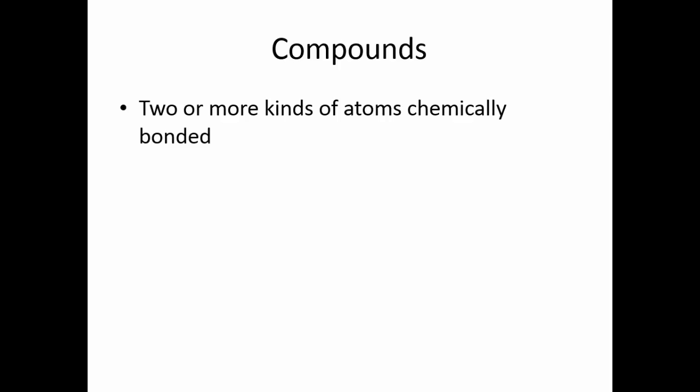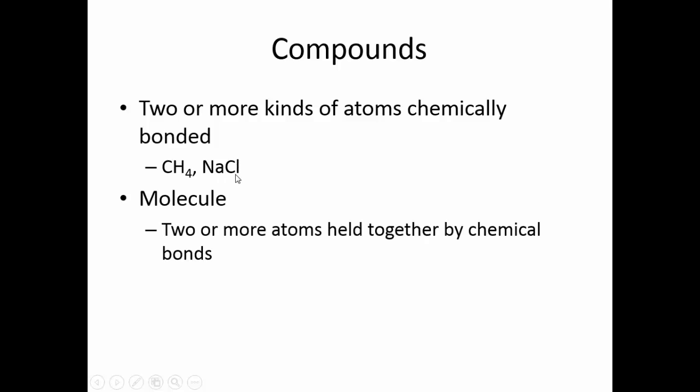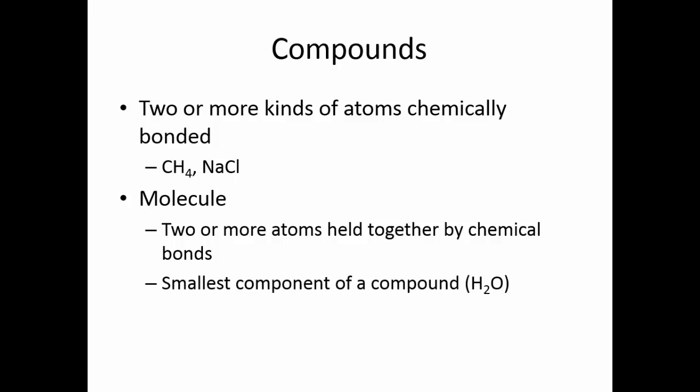Compounds are substances that are composed of 2 or more kinds of atoms that are chemically bonded together. Some examples are methane, CH4, we have carbon and hydrogen, and we know we have 4 hydrogen atoms in this compound because of the subscript 4 right here, or sodium chloride, table salt, made up of sodium and chloride. A molecule is 2 or more atoms that are held together by chemical bonds. Now, a molecule is the smallest component of a compound.